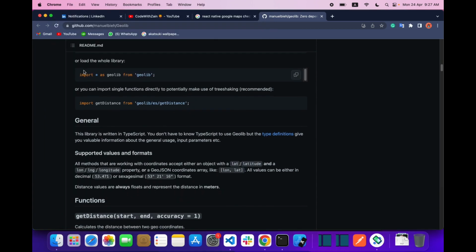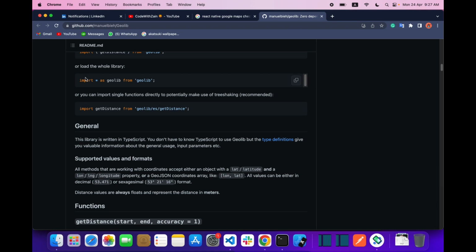So how can we use this? First of all, what we have to do is import. If you want to load the whole library you can do this, but if you want to load any specific part then you can do it like this.